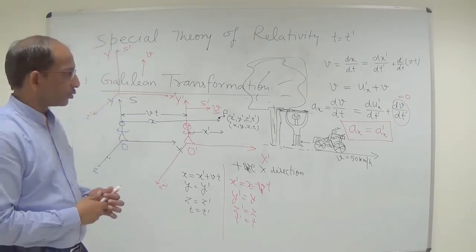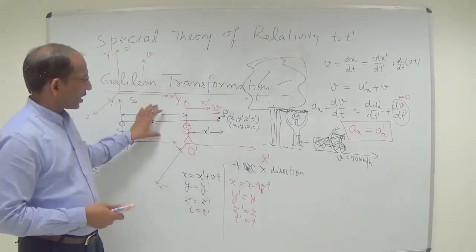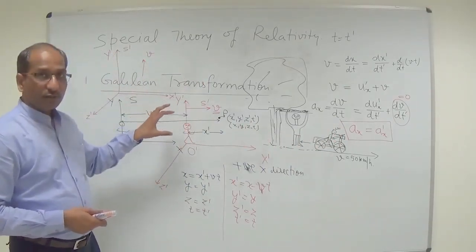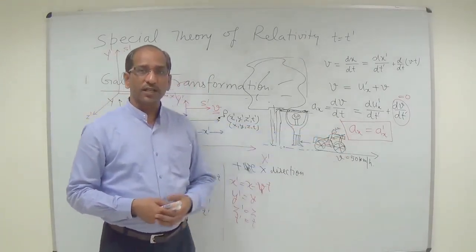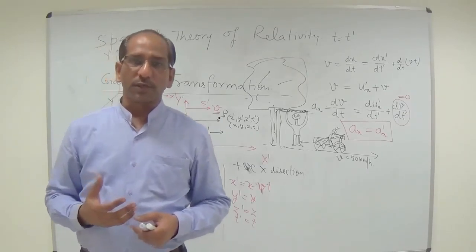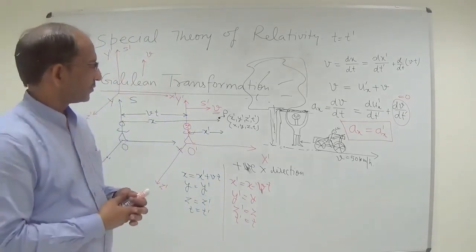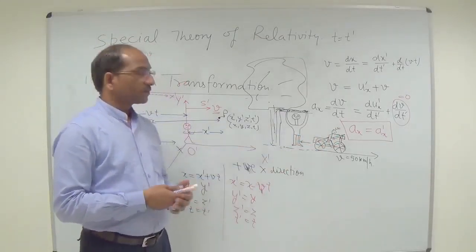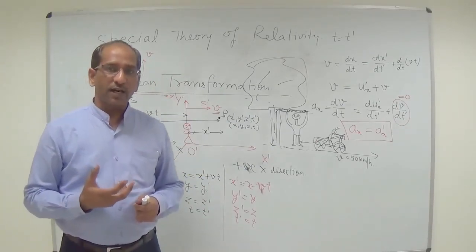So one can conclude from here whether these planes are inertial or non-inertial. If these planes satisfy this particular condition, one can say that these frames of reference will be inertial frames of reference. So directly or indirectly, you can conclude from here. So this was the idea of Galilean transformation.